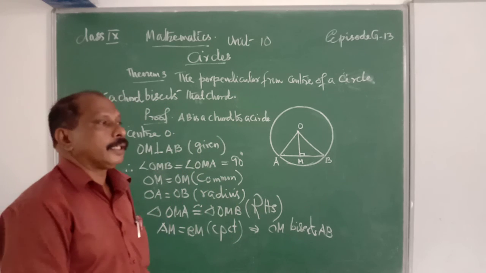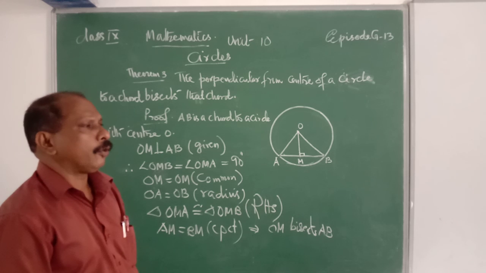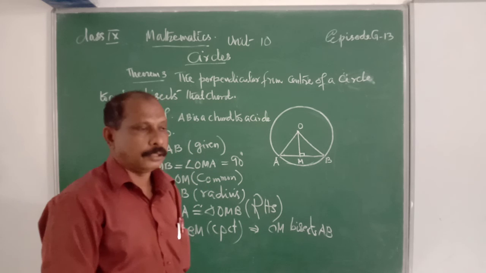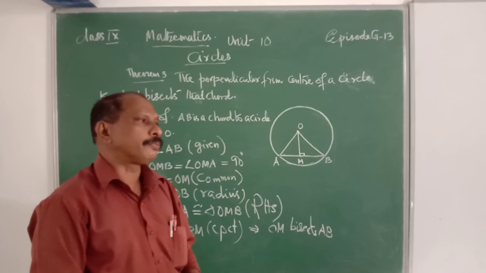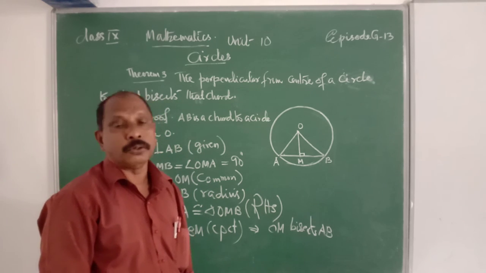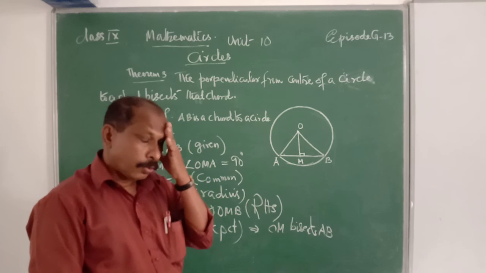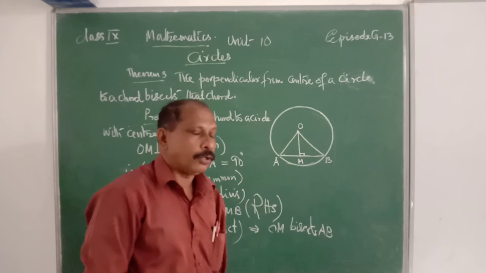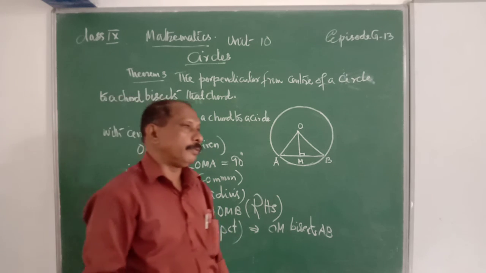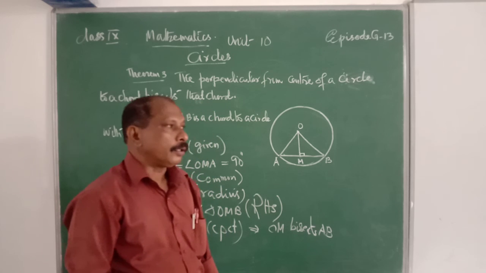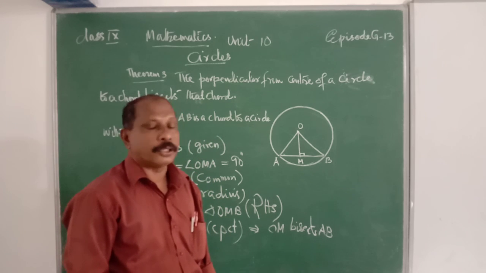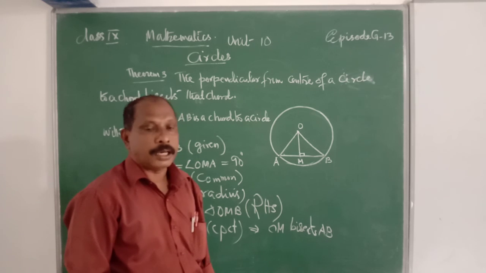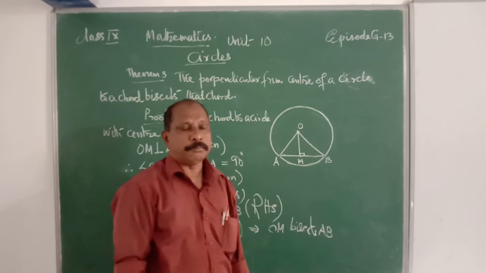Okay. Now what is that theorem? The perpendicular from the center of a circle to a chord bisects that chord. That is theorem number 3. For the proof, construct a circle with center O. AB is a chord. OM is perpendicular to AB. Given that OM is perpendicular to AB, therefore angle OMA is equal to angle OMB is equal to 90 degrees.